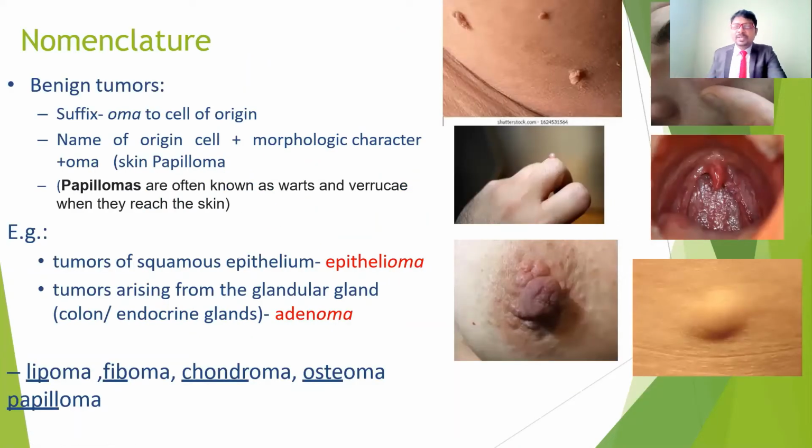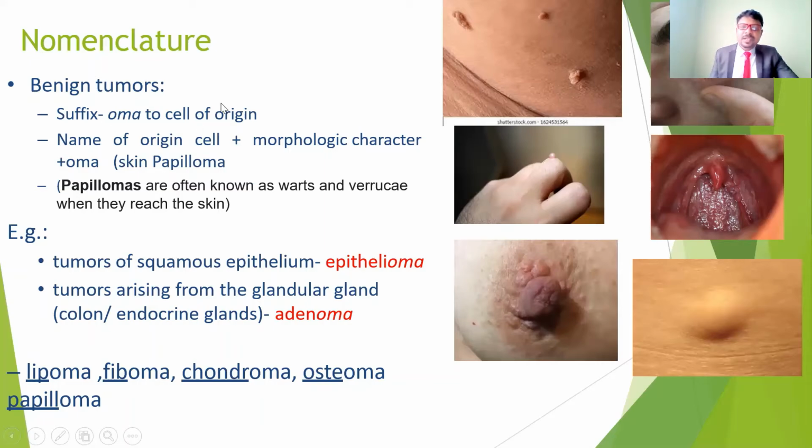Now, how is the nomenclature, how do tumors get their names, and why do we call different types of tumors by different names? This depends upon the structure involved and also upon the tissue involved in the cancer. For example, all tumors, including benign tumors, are suffixed with oma. Oma means like a cancer, with oma added to the cell of origin.